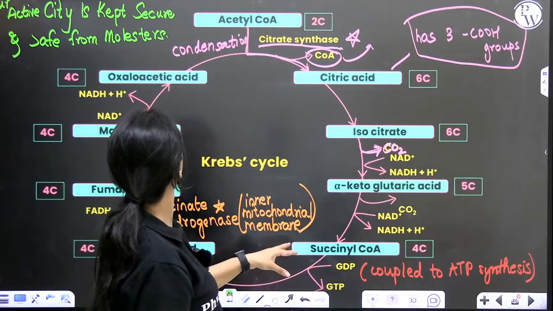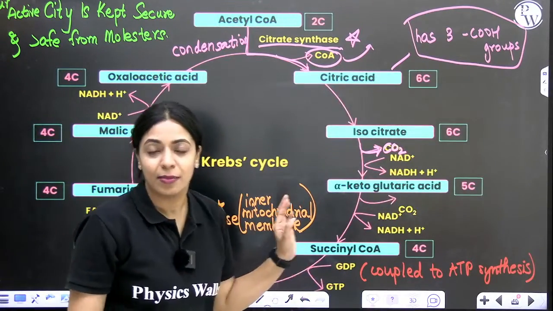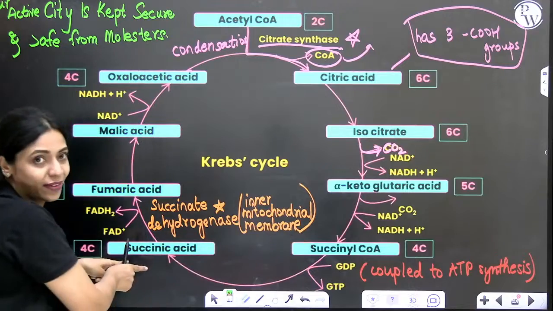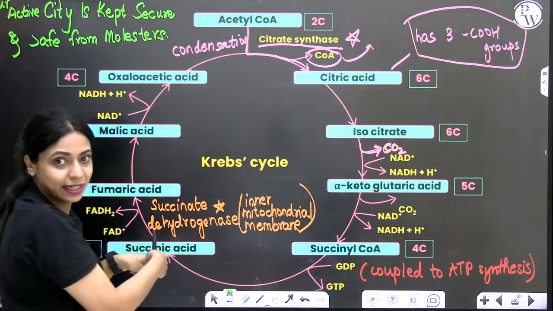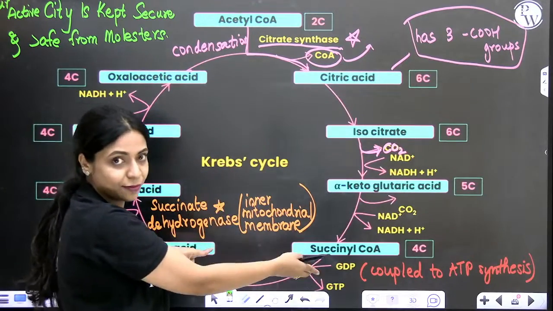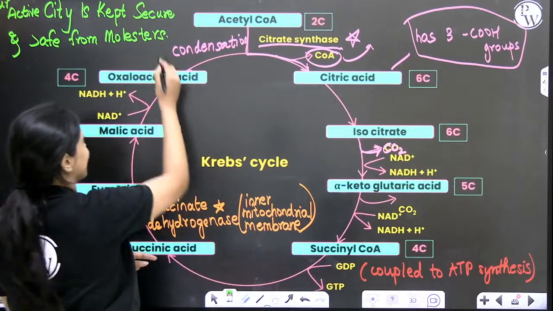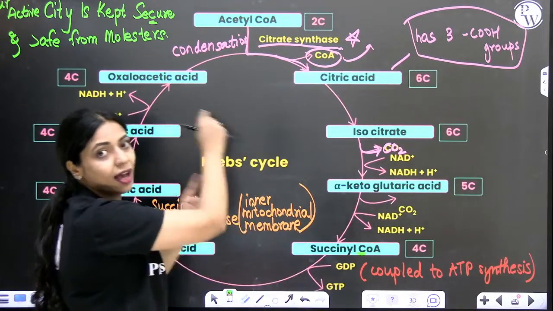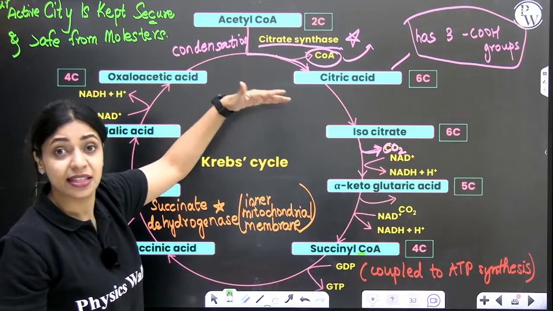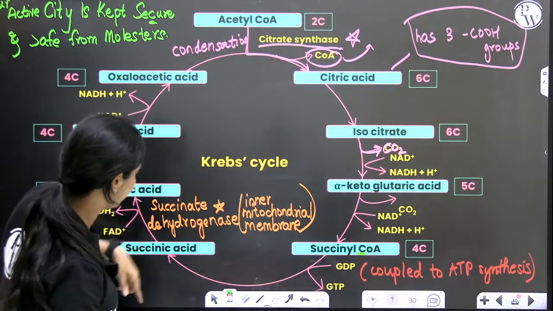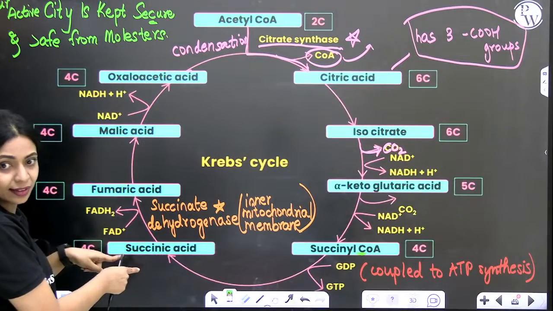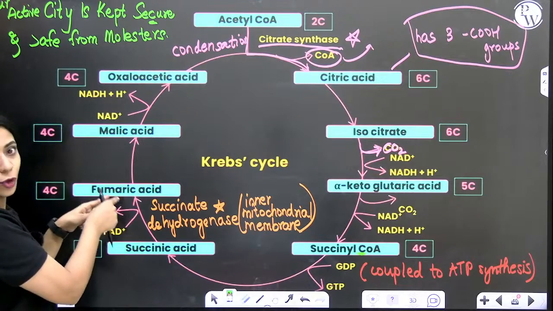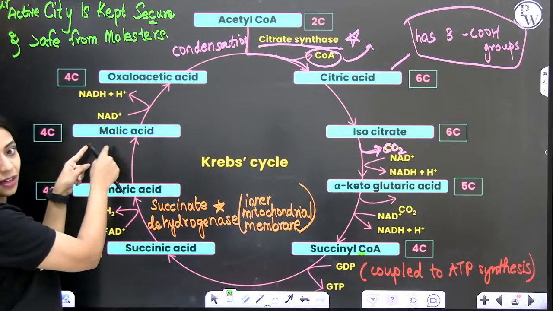Remember, here you have succinyl-CoA, here you have succinic acid. Both of them are starting with C. If you want to remember which is first, see, secure has a C in it. So, succinyl-CoA comes first. Our active city is kept secure and safe, the other S, from fumaric acid, molesters malic acid.